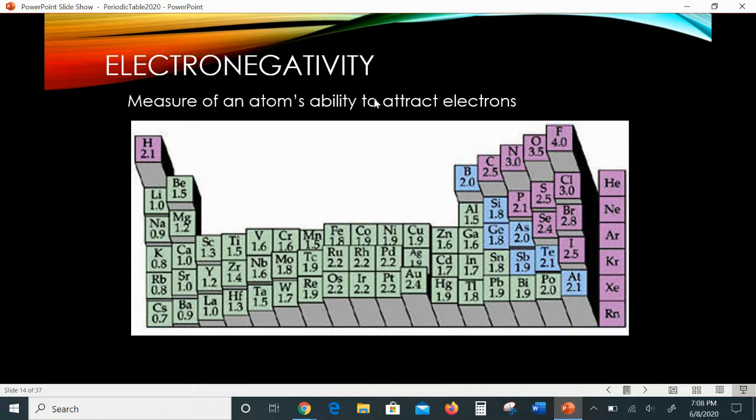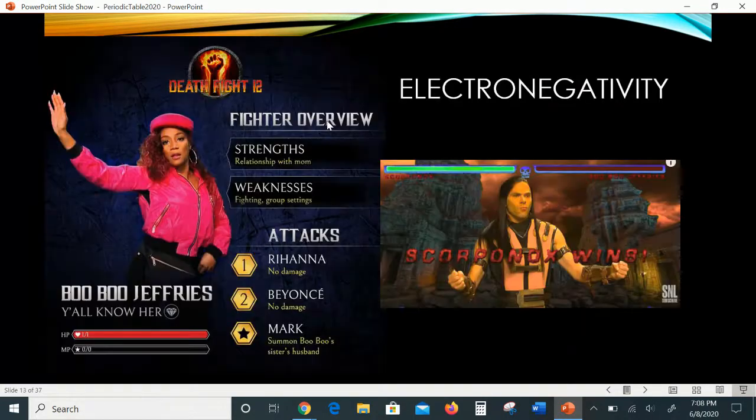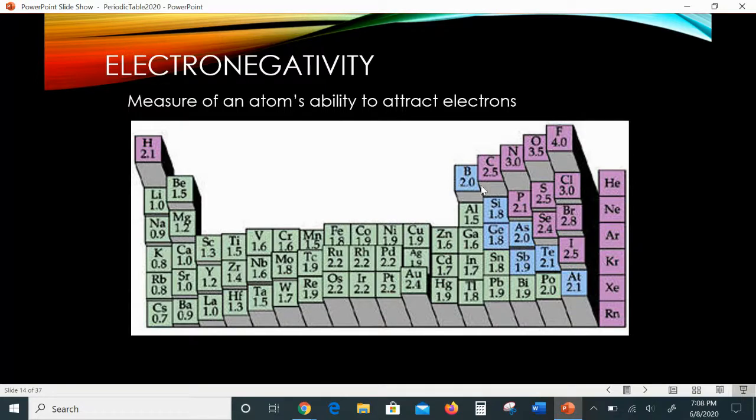So electronegativity is similar to this fighting game. If an electron was thrown between two atoms, this is sort of their ranking as to how they would fight. So if you put an electron between nitrogen, which has a ranking of 3, and boron, which has a ranking of 2, what this is telling you is nitrogen will beat boron for that electron more often than not. Okay? So this actually explains why ionic bonds form between the nonmetals, which are very high in their fighting ability, and the metals, which are very low in their fighting ability.